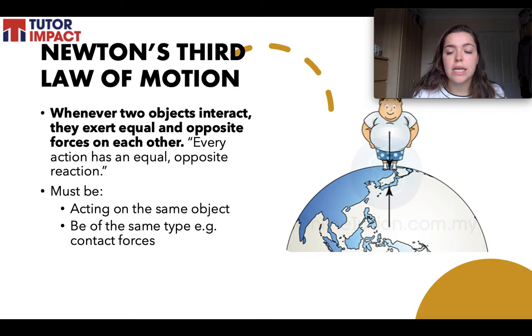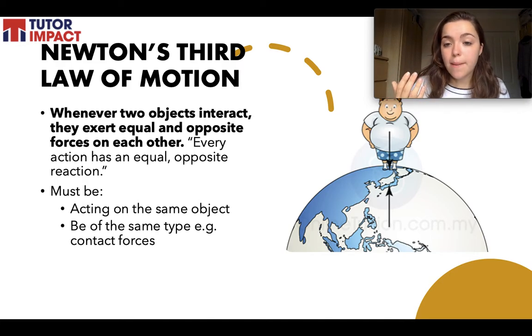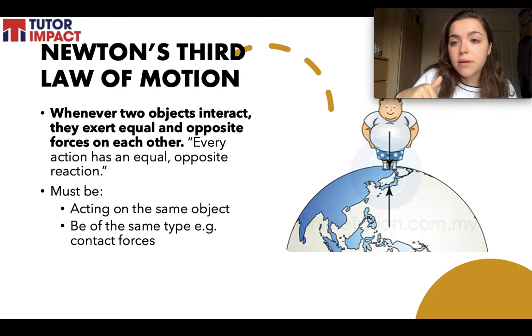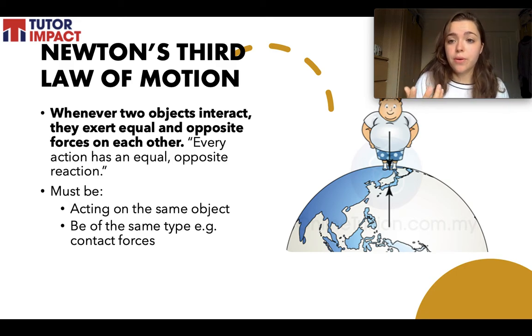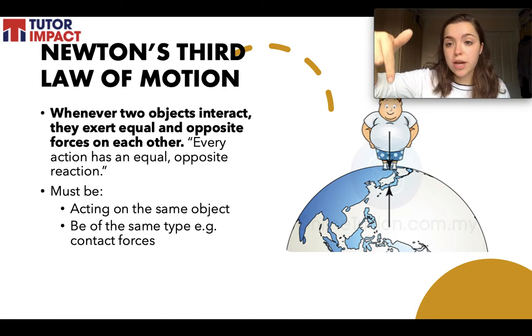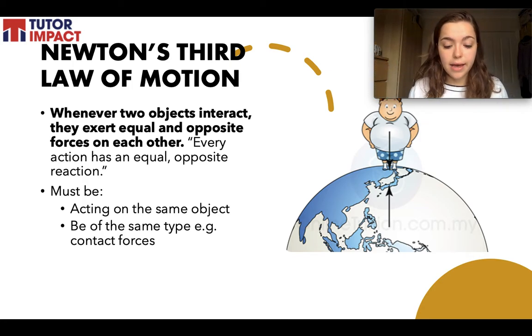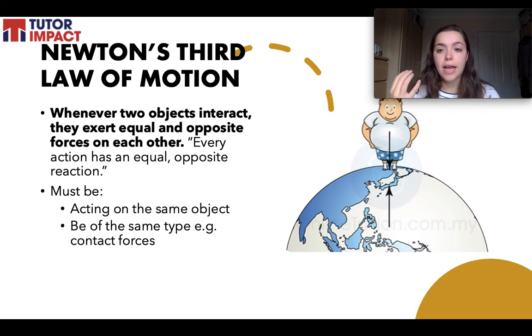What this basically means is that when you're pushing on an object, that object is actually pushing back at you. Otherwise, if I push an object, my hand would just go straight through it. The object is pushing back at me. For example, as well, when we're standing on the ground, you're pushing down on Earth. Earth is pushing back at you, because if not, you would just fall straight through the centre of the Earth. Okay? So these are two forces resulting from the interaction. The forces are called the action and the reaction forces.